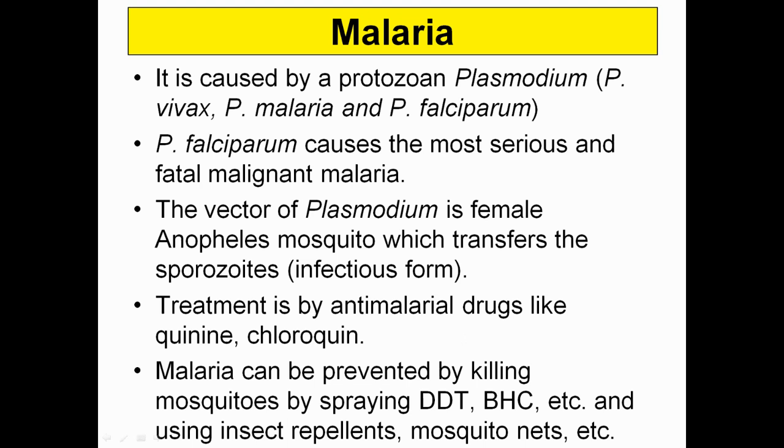The treatments available for malaria are quinine and chloroquine. Malaria can be prevented by killing mosquitoes with the help of DDT, BHC, and also by mosquito repellents, mosquito nets, etc. Because the vector is a mosquito, if we are going to control malaria, first of all we need to control its vector.